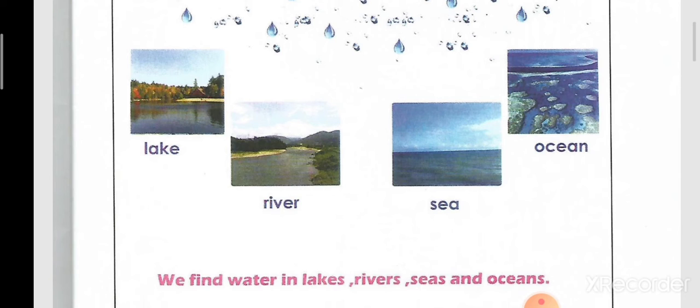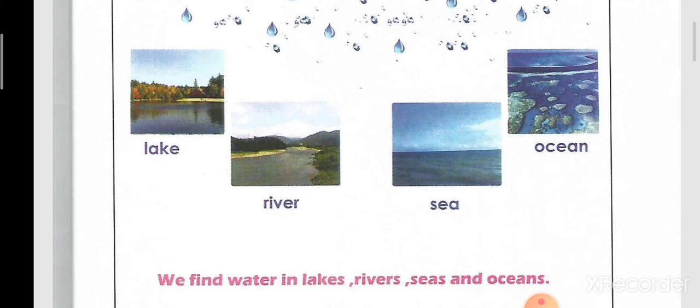I can get the water also from what? From the sea, which is smaller than the ocean. So we can get the water from the sea or the oceans. And the sea and the oceans, can we drink from them? No, we can't drink from them. Why can't we drink from them? Because the sea and the oceans are salty water.